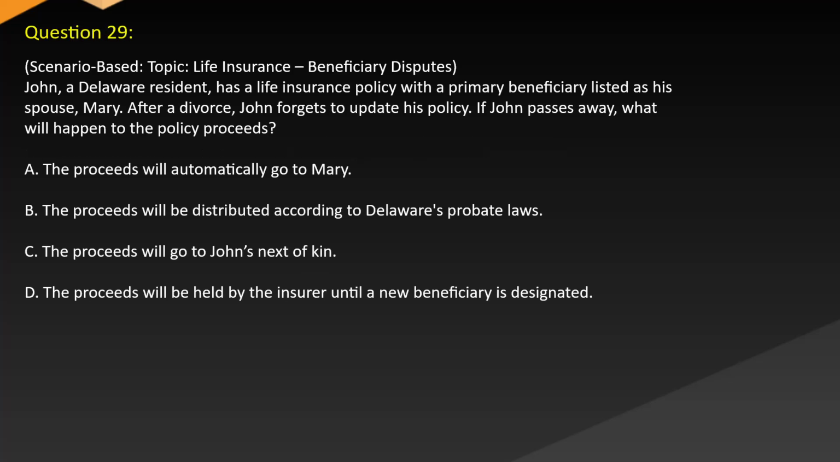Question 29. Scenario-based. Topic: Life insurance. Beneficiary disputes. John, a Delaware resident, has a life insurance policy with the primary beneficiary listed as his spouse, Mary. After a divorce, John forgets to update his policy. If John passes away, what will happen to the policy proceeds? A. The proceeds will automatically go to Mary. B. The proceeds will be distributed according to Delaware's probate laws. C. The proceeds will go to John's next of kin. D. The proceeds will be held by the insurer until a new beneficiary is designated.